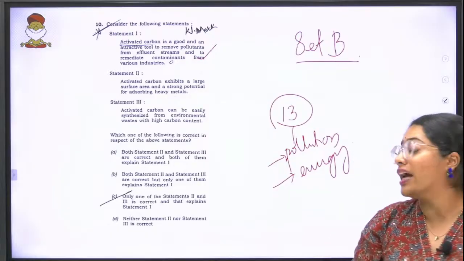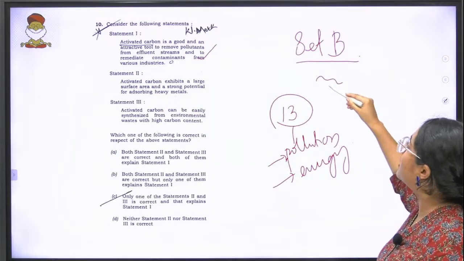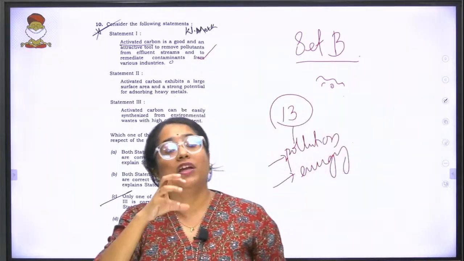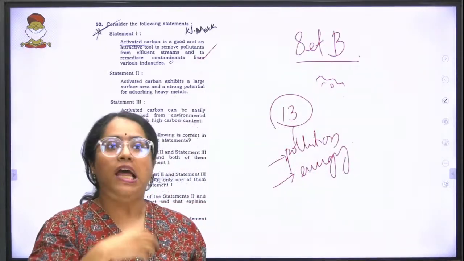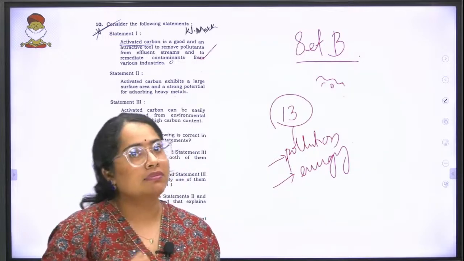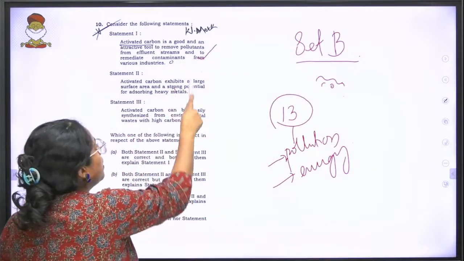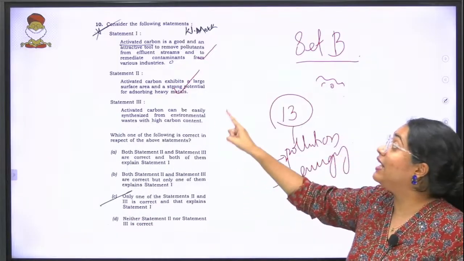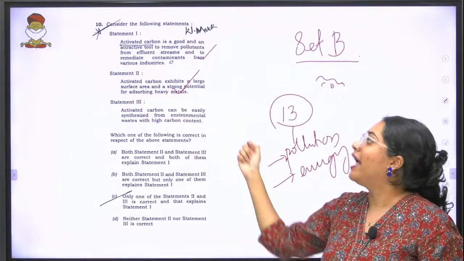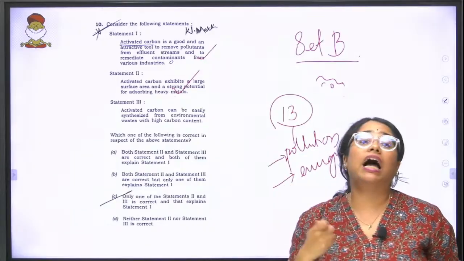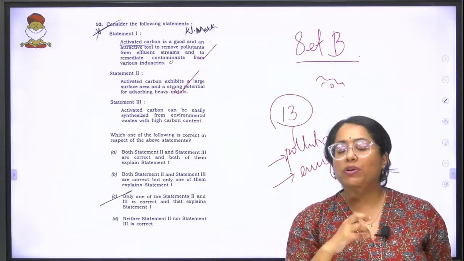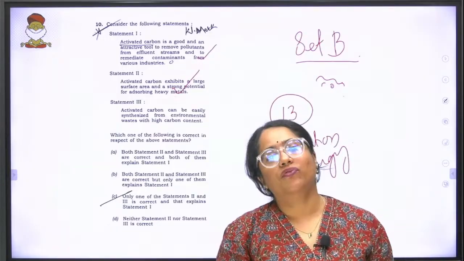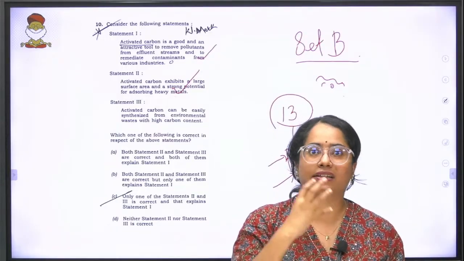This is actually right, because activated carbon is a quite porous structure and it can very easily absorb even your larger, heavier metals like your lead, your cadmium, etc. That is also a correct statement. Activated carbon can be easily synthesized from environmental waste with high carbon content. For example, your coconut husk, any kind of wasted biomass, all of that can be used to produce activated carbon.